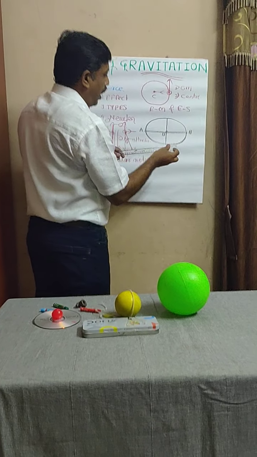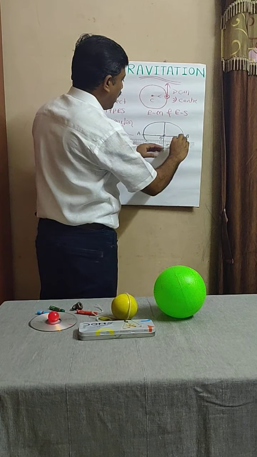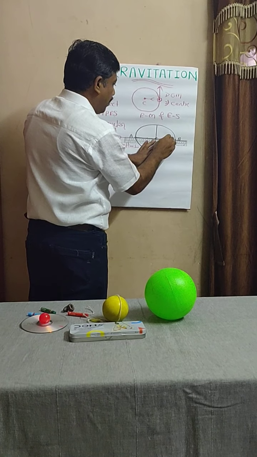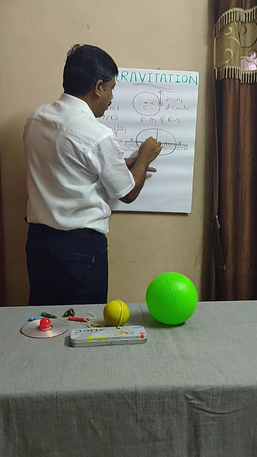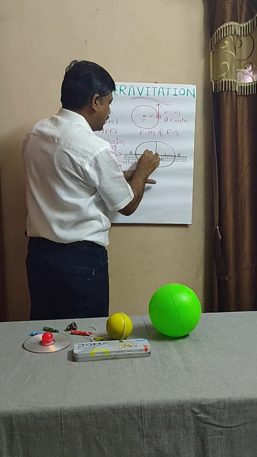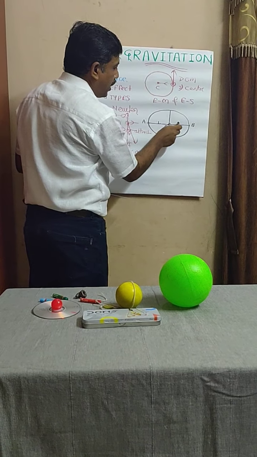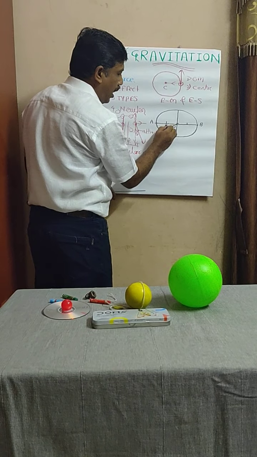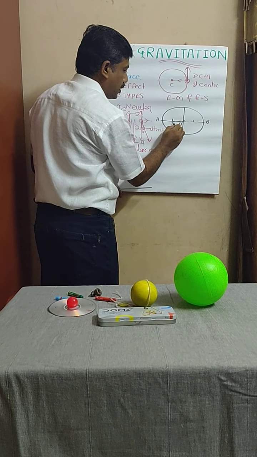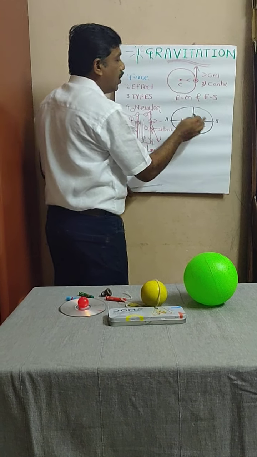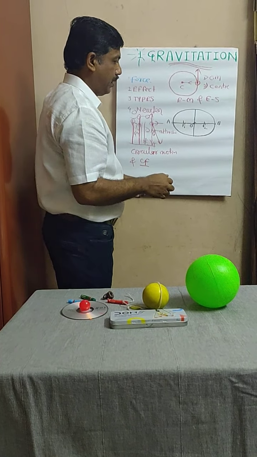Now I am just taking this scale. With the help of this scale, I am taking 2 points at equal distance from the center. These 2 points at equal distance from the center are known as focus. F1, focus F2. They are also termed as foci.